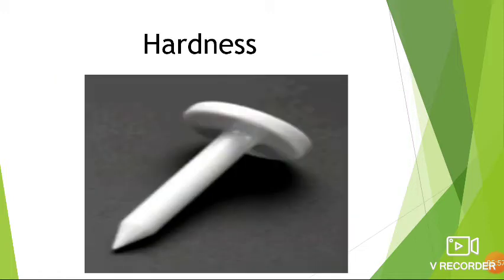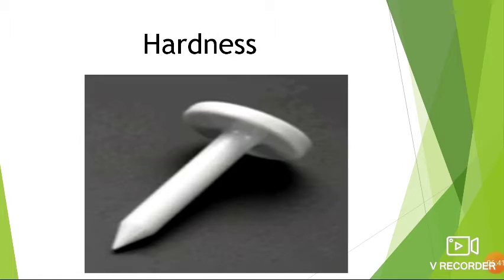Then the next property is hardness. You know, substances that are brittle break into small pieces, right? What is the opposite of brittle? The opposite of brittle is hardness. Hardness describes how hard a substance is. Can you pierce a wooden board with a plastic nail? No. Why not? Because wood is harder than plastic.